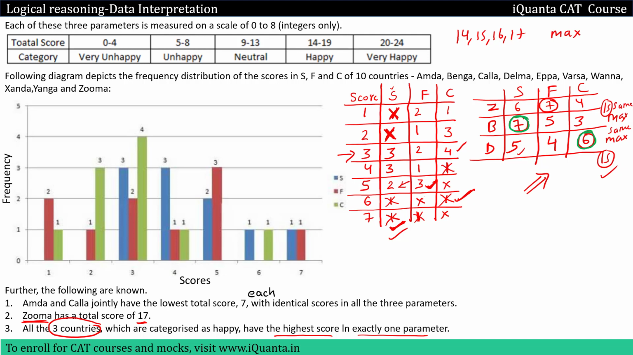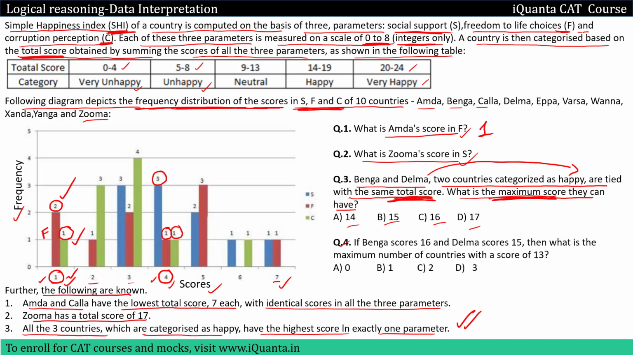Another case possible was that case in which we will maximize the score in C for B and in S for D. You can consider that case, but in that case you will not get any answer. So this is also done. 15 will be the correct answer to the third question. Let's solve the last question now.